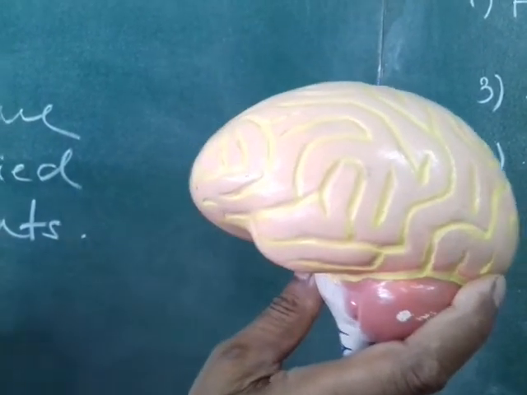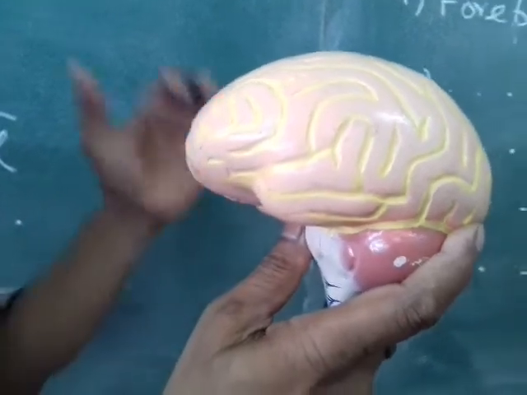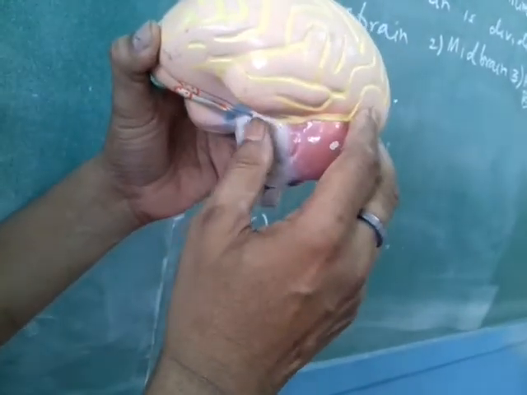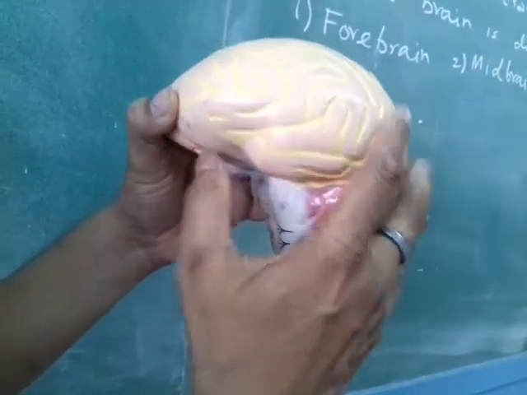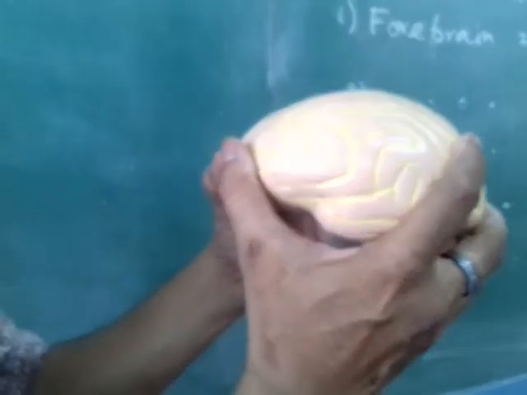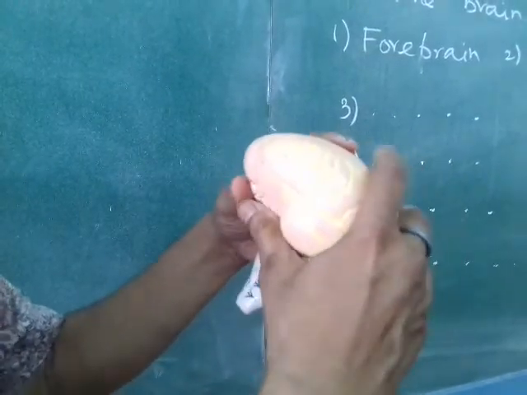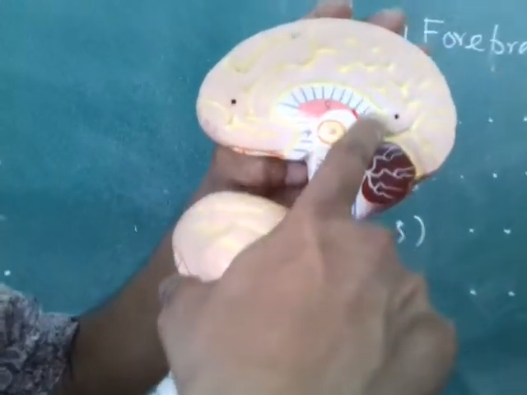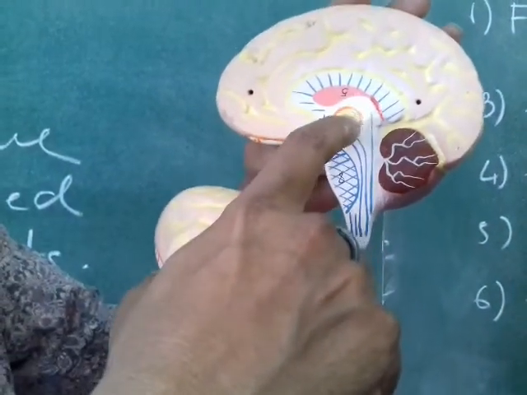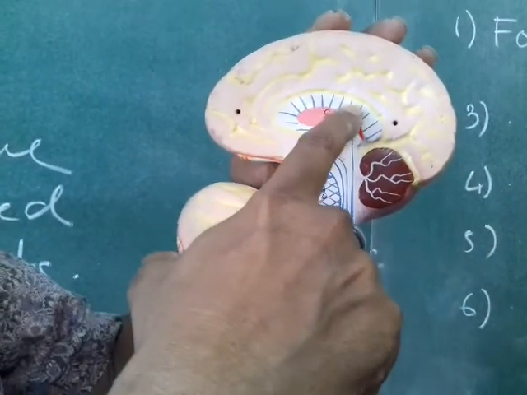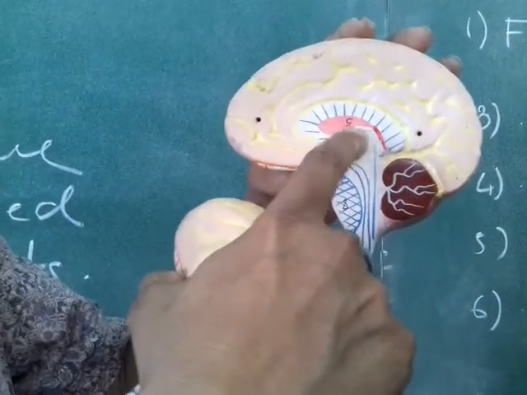You will see that in your practical copy it is written, all the points are given in order, so you have to write on the basis of that. So this is the cerebrum, and the third part of the brain is called the diencephalon. The diencephalon is actually inside the brain. In this region is the thalamus and the hypothalamus. So there are two parts of the forebrain, the thalamus and the hypothalamus.